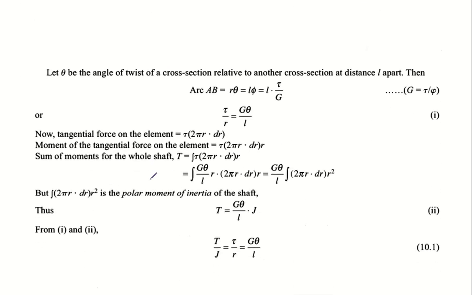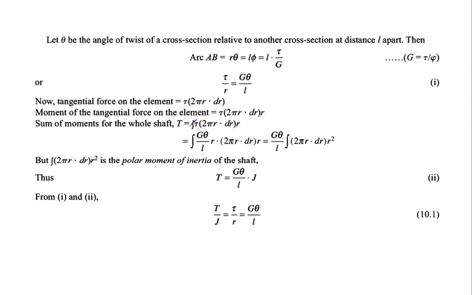We have to integrate. We are not doing the integration process here, so we are not marking the limits, but we have to integrate from 0 to capital R, the total radius of the cross section, the moment equation we have established above.